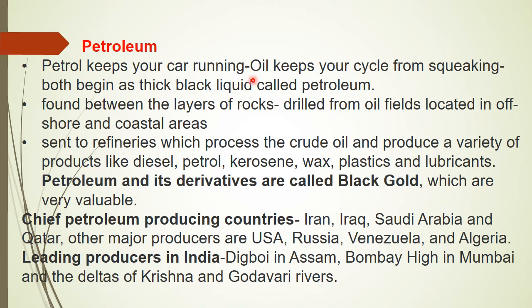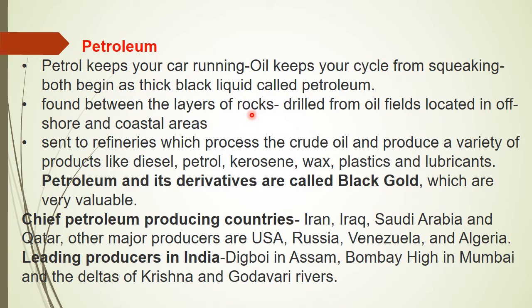Okay children, we use petrol to make our car run, and oil that keeps your cycle from squeaking. Both begin as a thick black liquid called petroleum. It is black in color, so it is called black gold.